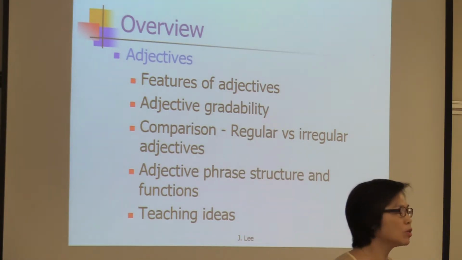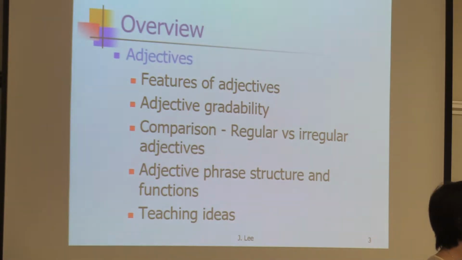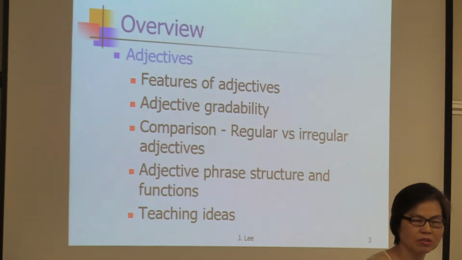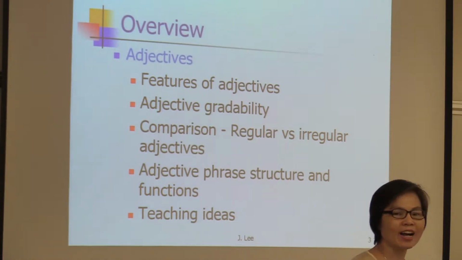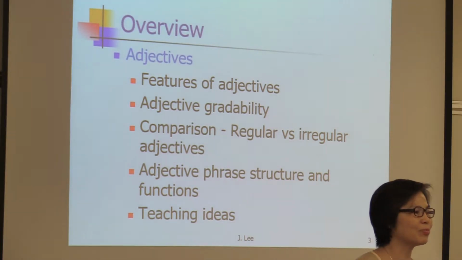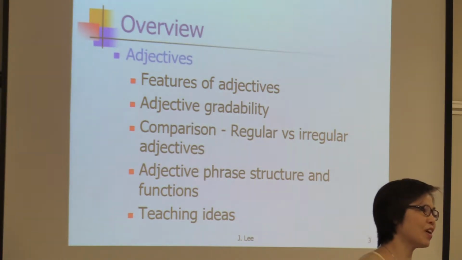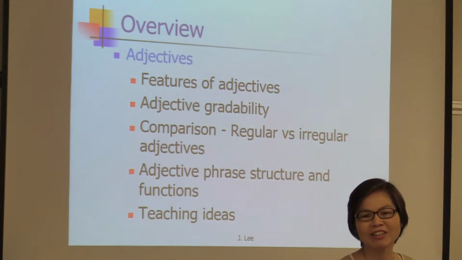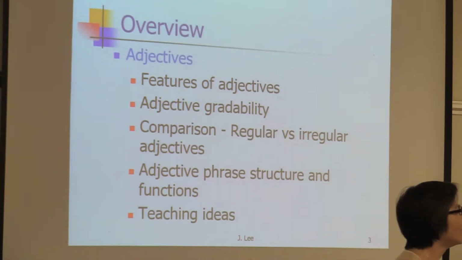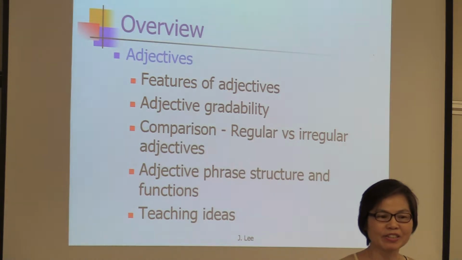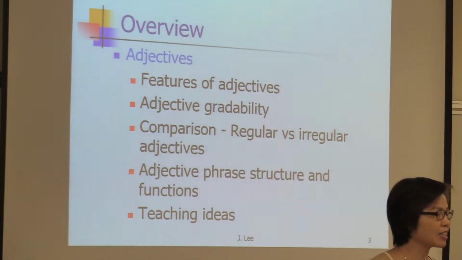Most adjectives can appear in both positions, but some adjectives can appear in only one position, like alive, asleep, alone. They are predicative adjectives. Many of these predicative adjectives start with A: alive, asleep, alone.